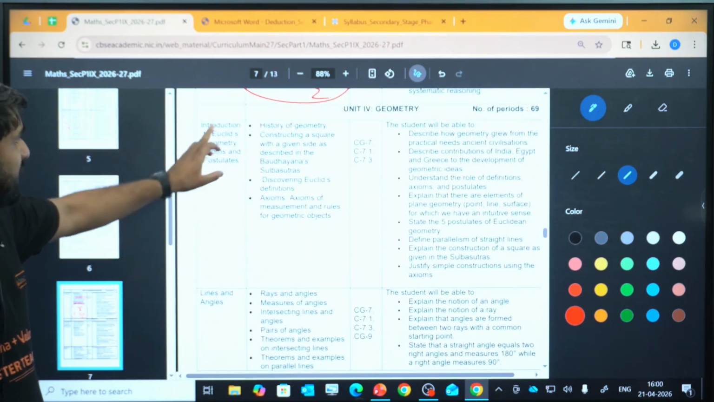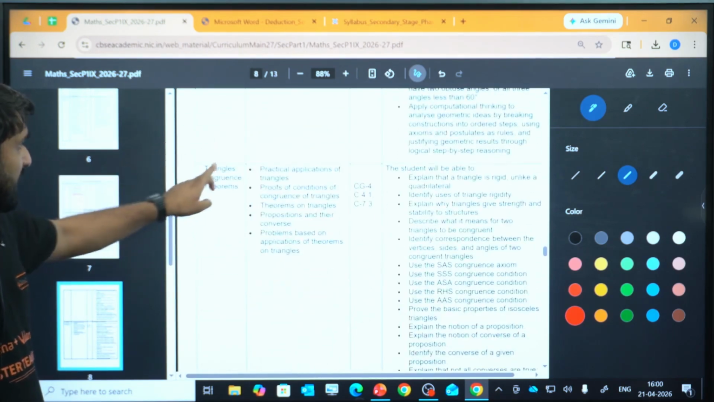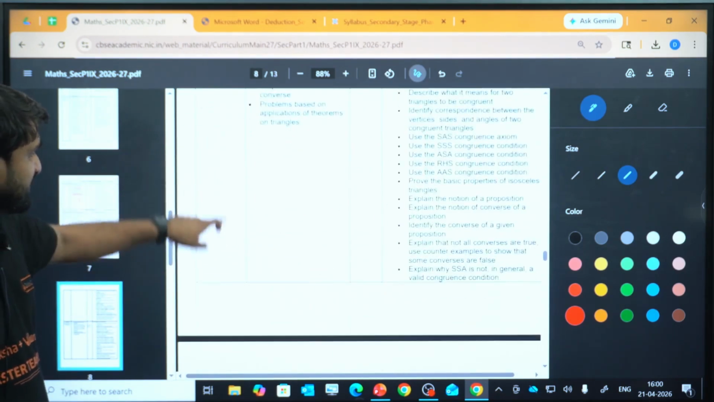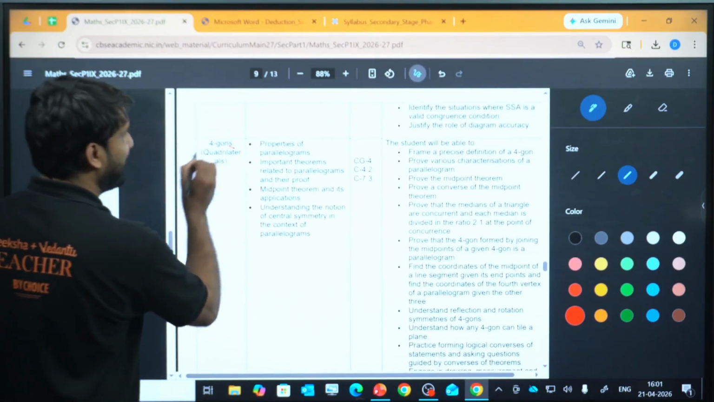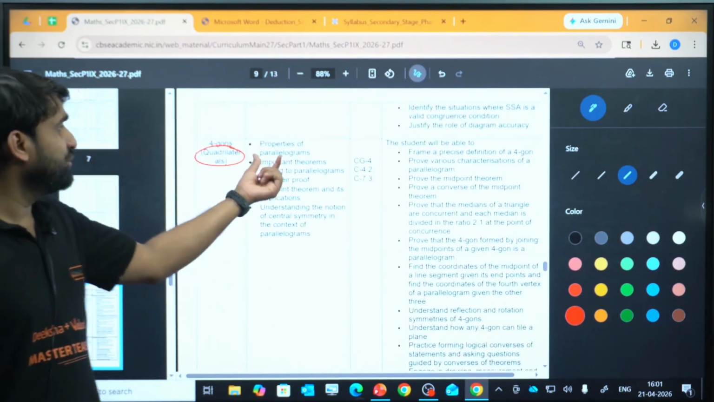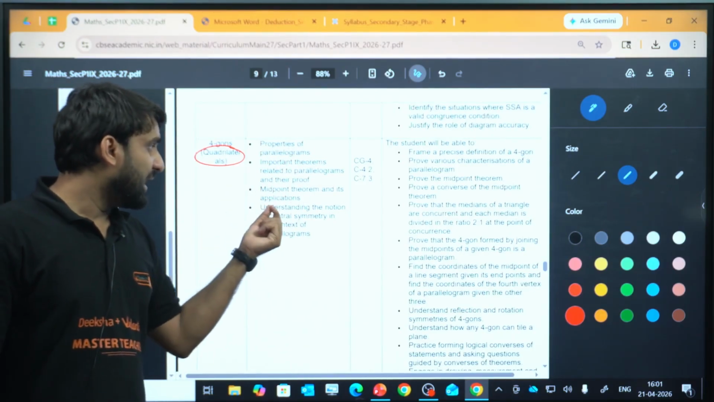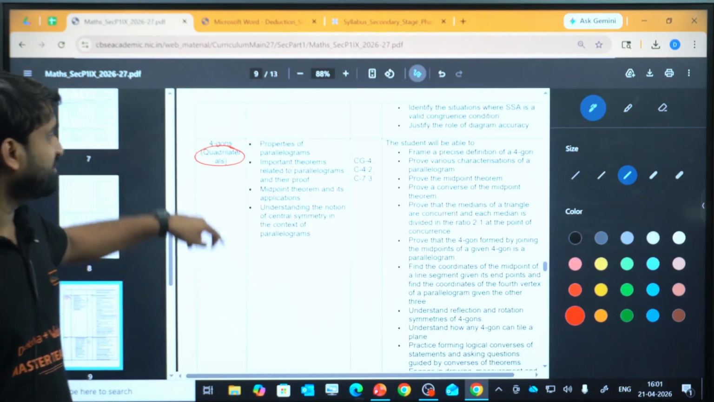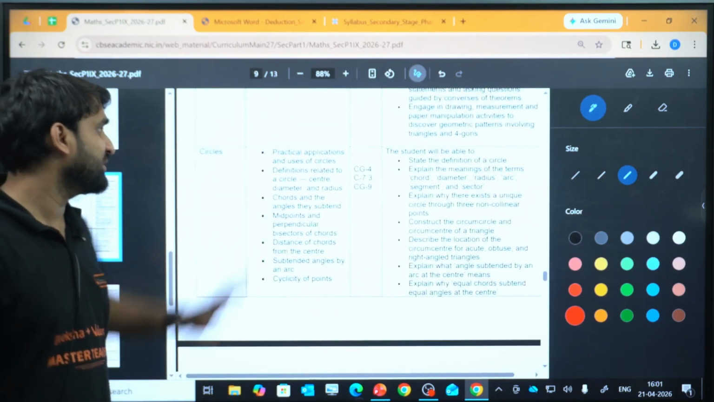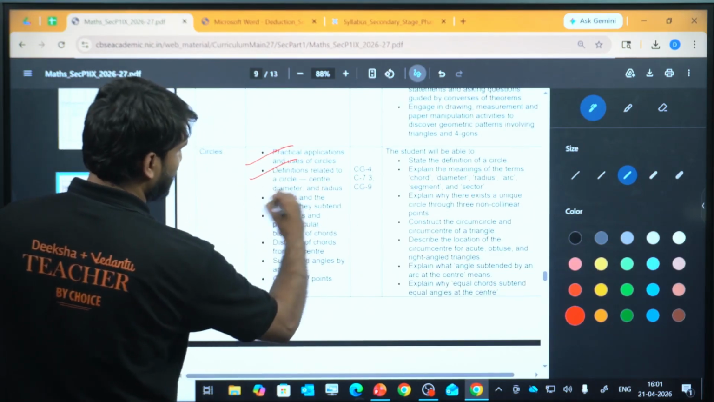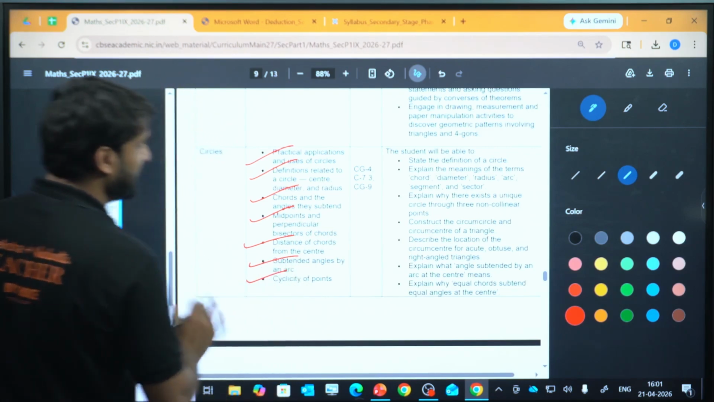And introduction to Euclidean geometry, axioms and postulates. Lines and angles are there, which is old. Triangle congruence theorem, this is also old. And four-gons, which are called quadrilaterals. This is also old, in which you will study parallelogram, properties of parallelogram, important theorem, midpoint theorem, understanding the notion of central symmetry in the context of parallelograms. And circles are there, practical application and use of circle, definition of the circle, and chords and angle, midpoint, distance of chords, subtended angle by the arc, and cyclicity of the points.